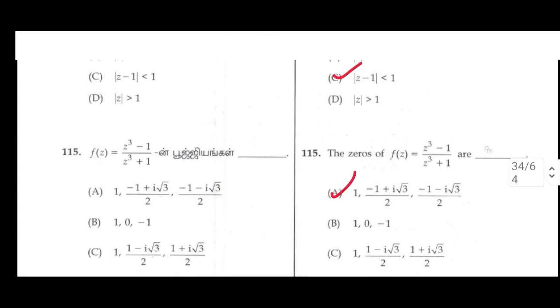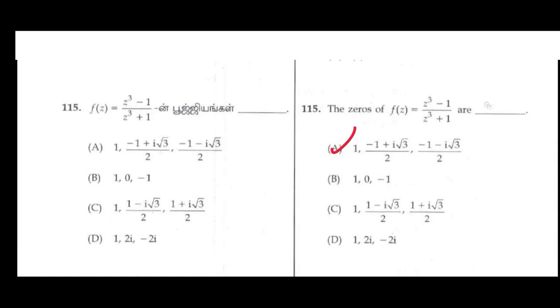115. The zeros of f(z) = (z³ − 1)/(z³ + 1) are ___. Option A: 1, (−1 + i√3)/2, (−1 − i√3)/2.